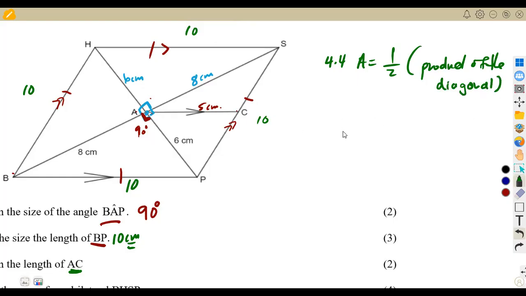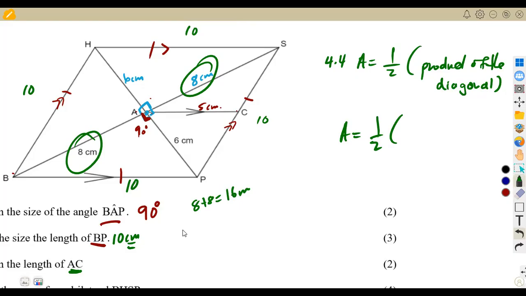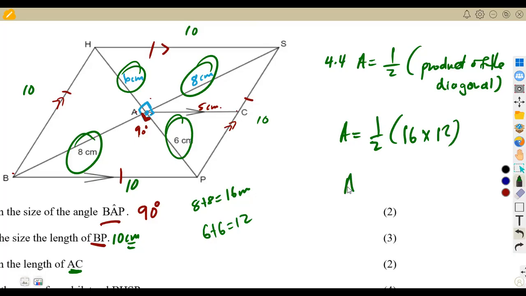So if that is the case, we have to find the diagonals as they are, because we need the product of them. Remember from our diagonals, I said they bisect each other. So if this is 8, there is an 8. So you're supposed to add 8 plus 8, which is going to give us 16 centimeters. Now we have 16 times the other diagonal, which is 6 here and 6 here, so you're going to have 12.